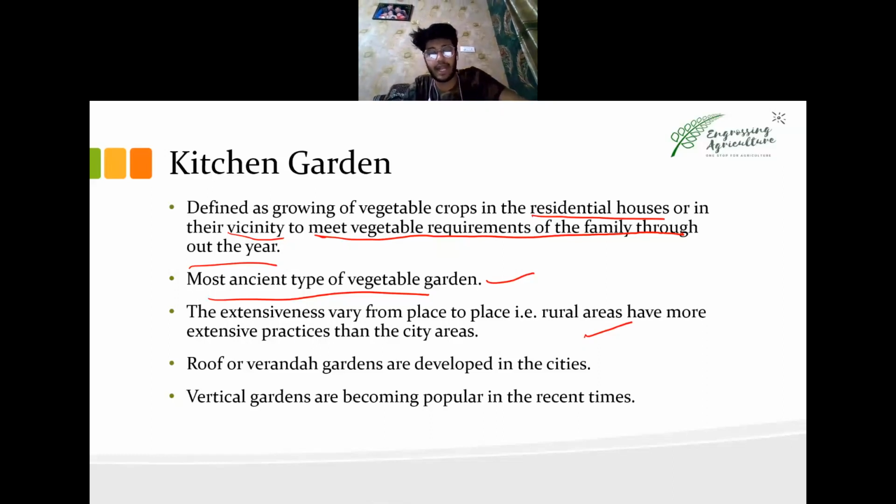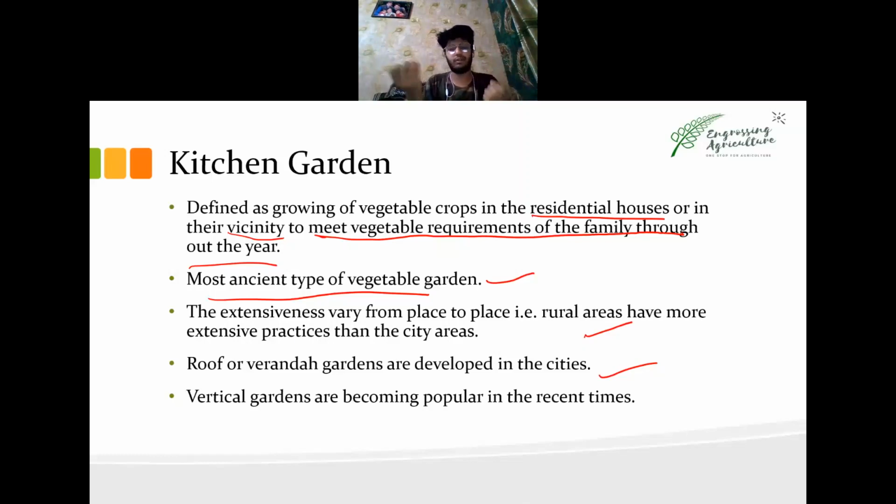Now in cities we have roof and veranda gardens. Roof means if you are growing gardening vegetables on the roof of your house. Now people think, how on the roof? There are seed beds which you can get online or through any nursery. You can place the seed bed on your roof.